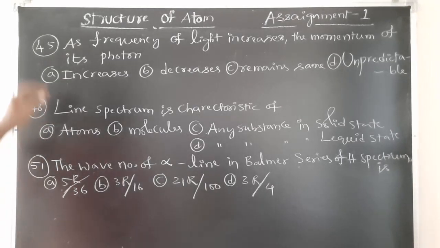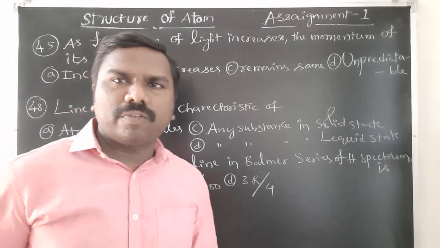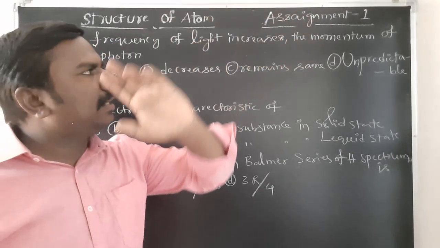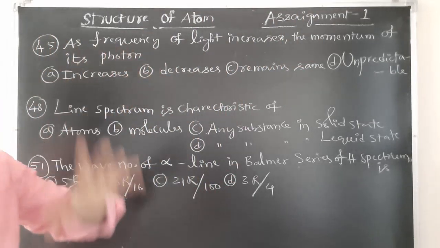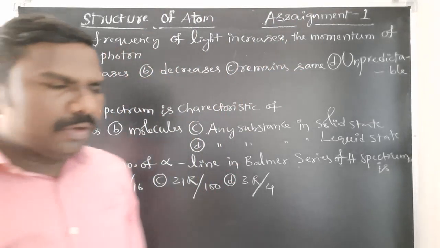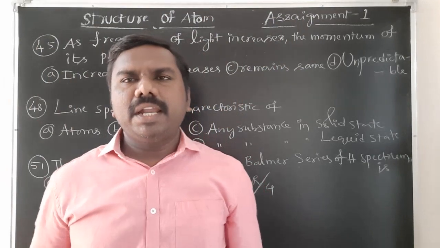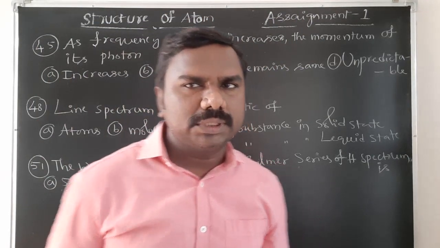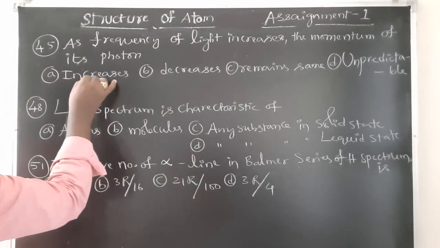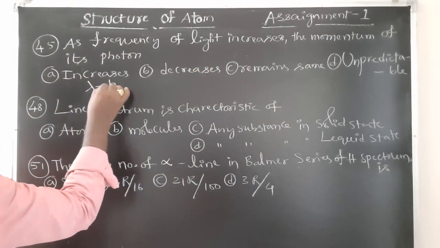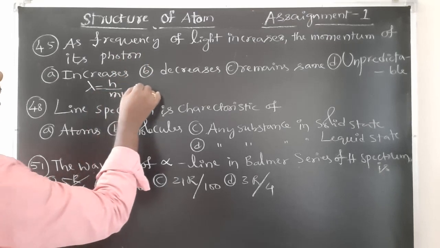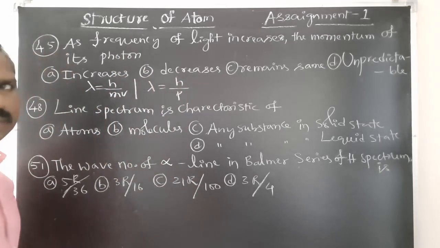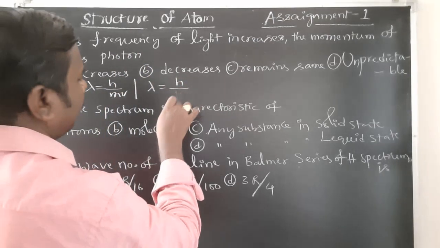Okay students, next, bit number 45. As frequency of light increases, the momentum of its photon will be. Wavelength and momentum relation as per de Broglie's hypothesis. That is, de Broglie's equation is lambda is equal to h by mv. It is also taken as lambda is equal to h by p. Just now discussed, h by p it is.